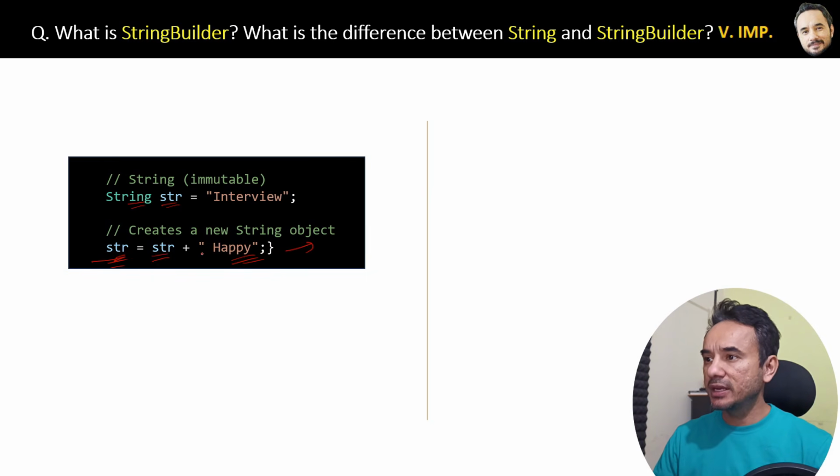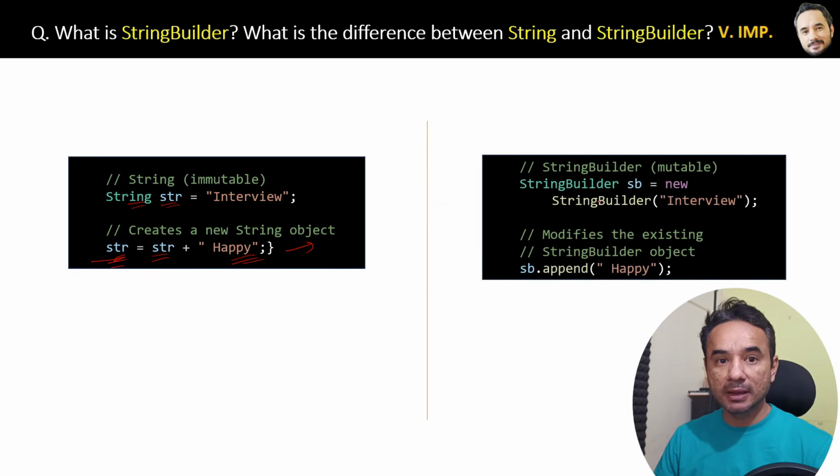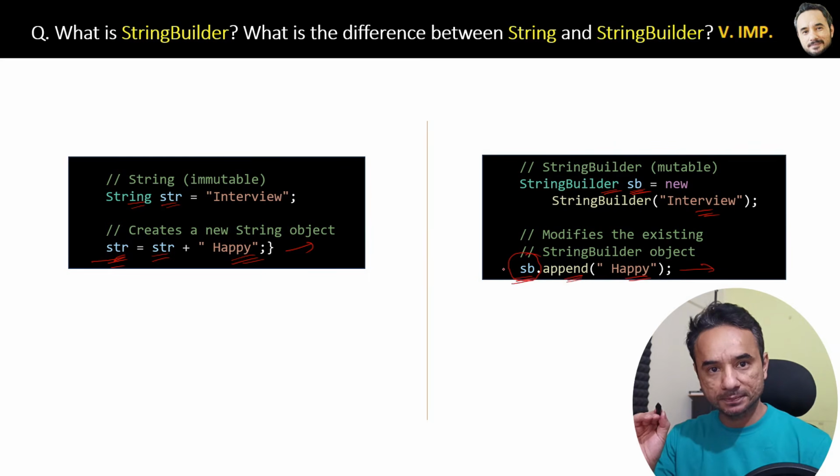Similarly, on the right side, we have the string builder example. Here is the string builder object sb. First we are assigning it to interview, and then to this object we are appending or adding happy. Again, the final value of the sb object will be interview happy.